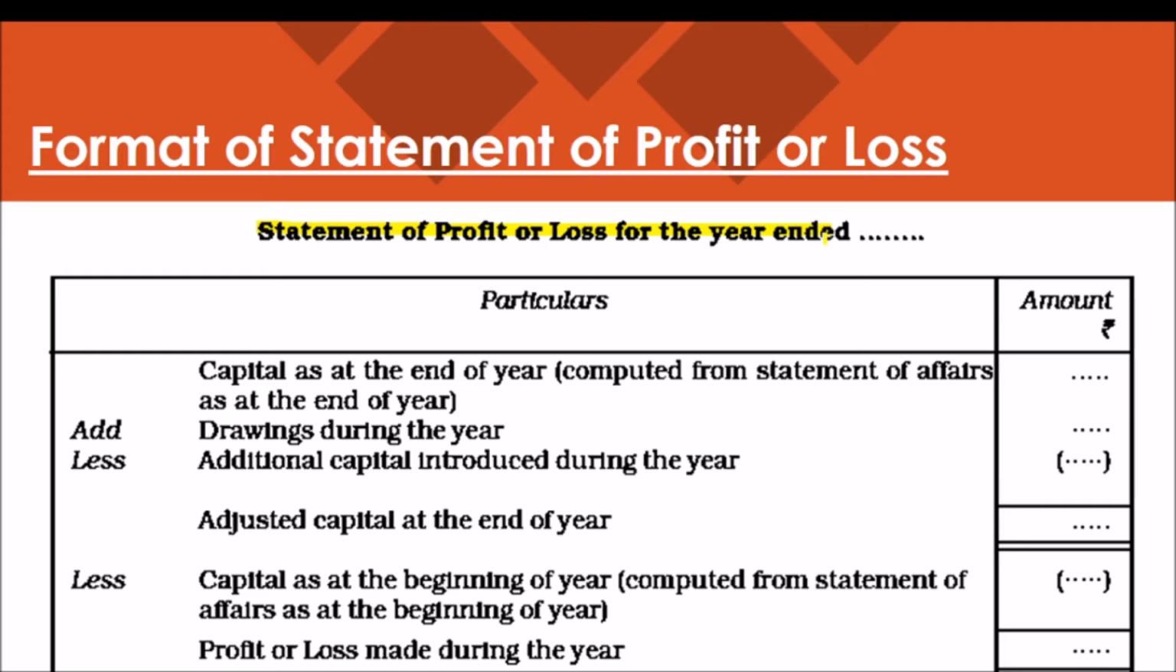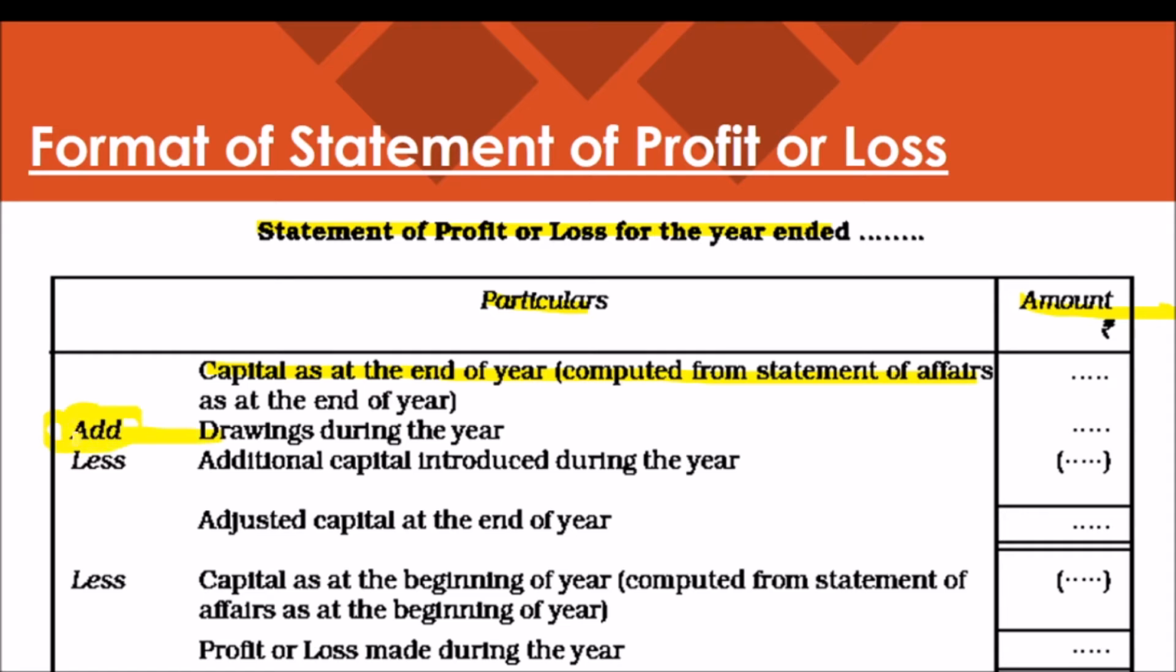It is not an account, it is a statement, and it includes a particular side and amount. In the particular side, capital at the end of the year is written first. Capital at the end of the year, closing capital minus opening capital, gives the profit. So here, closing capital is taken first, and any drawings during the year will be added.